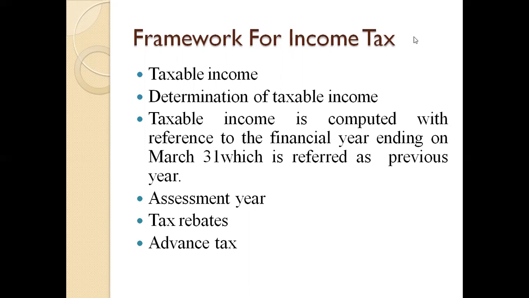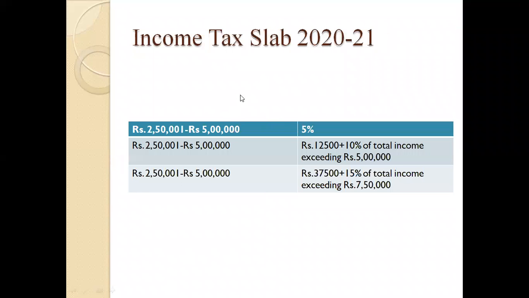Advance tax. The estimated net tax due is required to be paid during the financial year in which the income is being earned, as advance tax, in three installments on or before September 15, December 15, and March 15 succeeding, covering 30%, 60%, and 100% of the advance tax payable respectively. In determining the advance tax, the estimated tax that may be deducted at source by others has to be deducted from the estimated net tax due. This is the income tax slab for 2021.